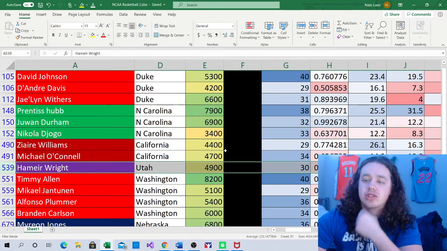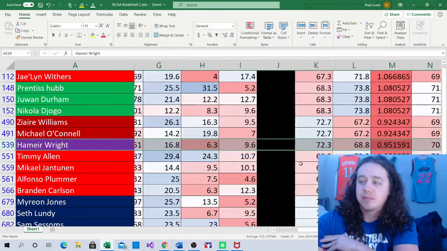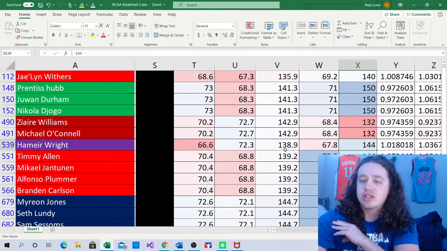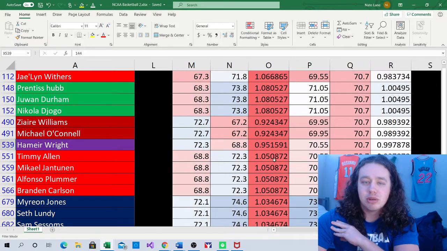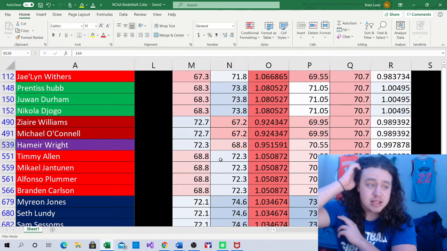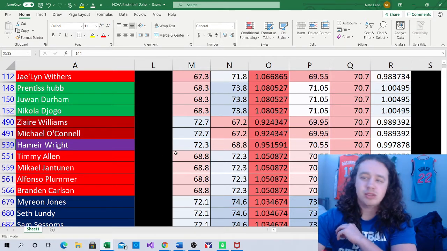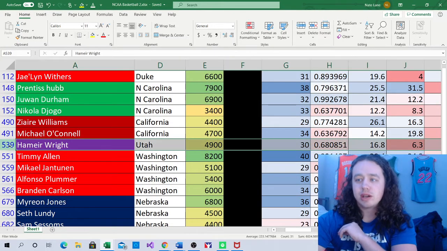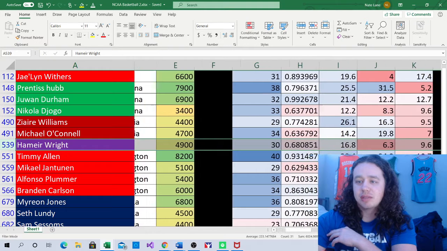Next game we're going to talk about is the Utah versus Washington here. This game has an implied total of 144, so a pretty decent total. When you go get Washington, they're going into a massive pace down spot. I'm not going to be all that interested in the Washington side here, but I am going to like the Utah side going into a massive pace up spot. The one guy I would be a little bit interested in on Washington is going to be Hamir Wright. He's $4,900. I gave him 30 minutes. That's pretty much just going to be it.